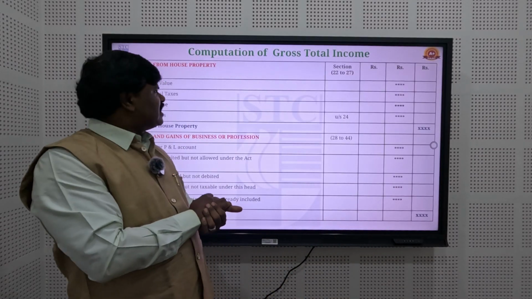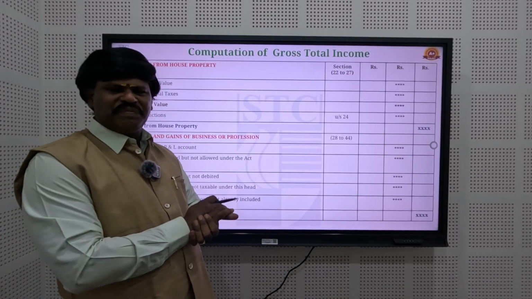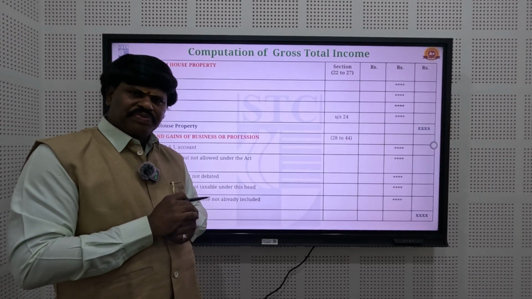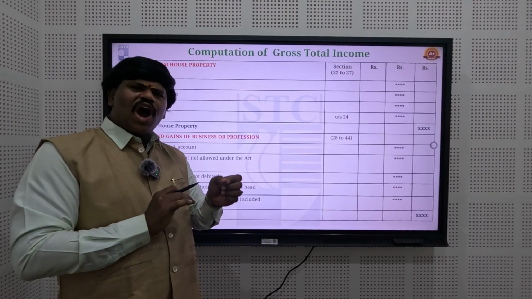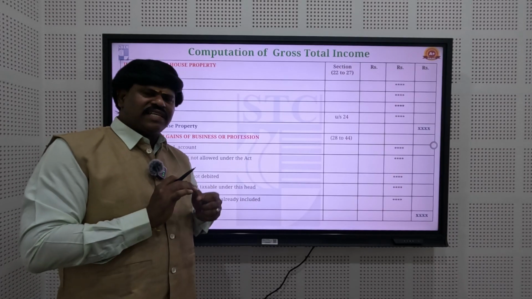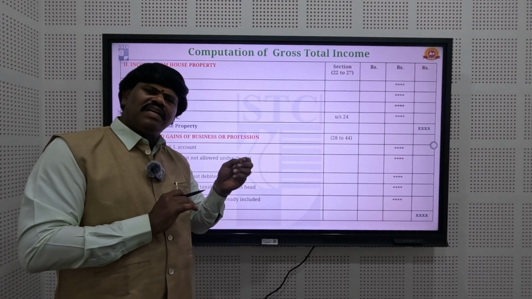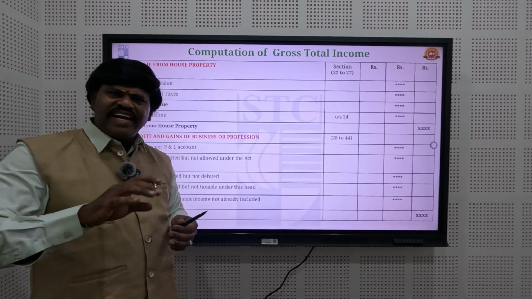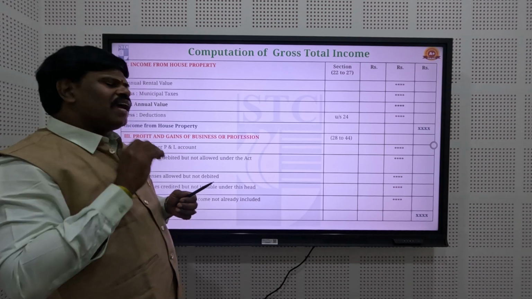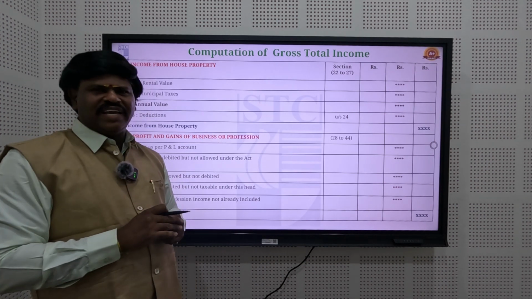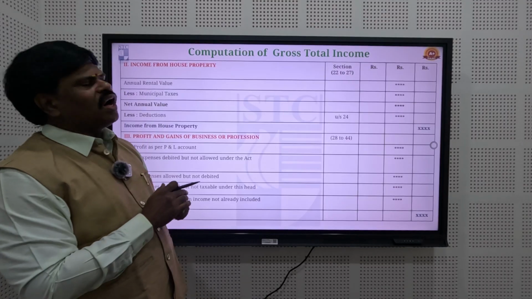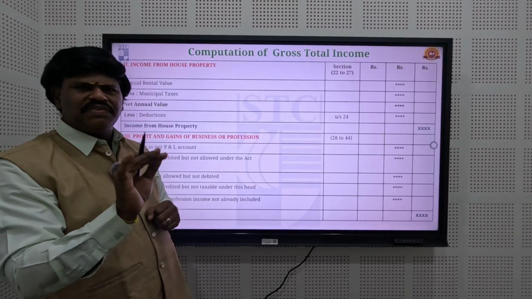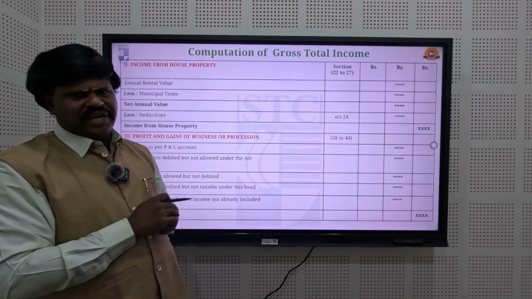The second head is income from house property. Here, any landlord receives an amount from his tenant in the name of rent. It is called rental income, and that rental income comes under income from house property.